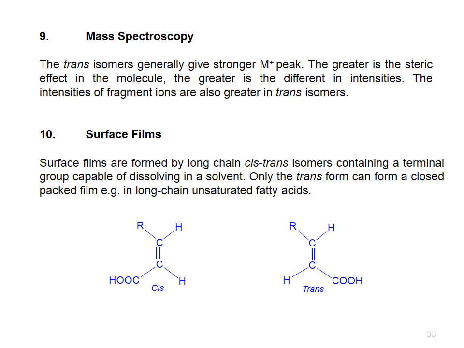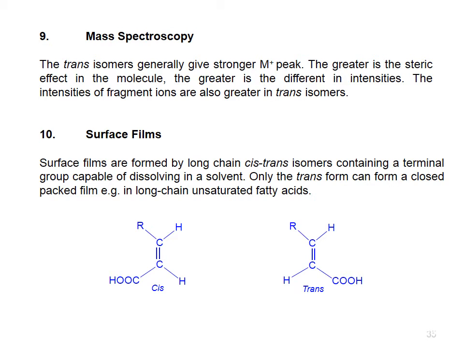There is another method for the determination of configuration of geometrical isomers, that is the mass spectroscopic method. The trans isomer generally gives a stronger molecular ion peak.